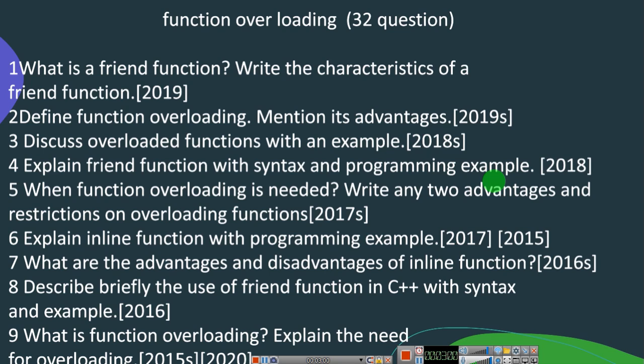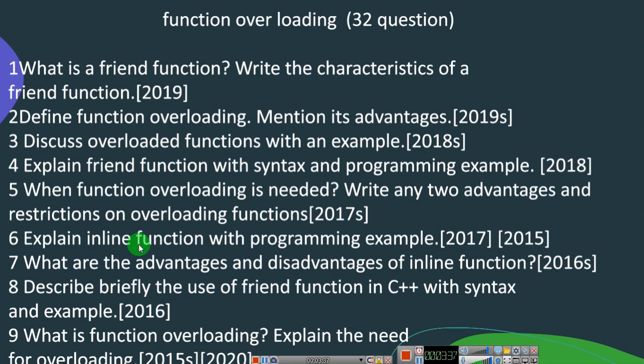The next one is, when function overloading is needed, write 2 advantages. When are you going to use function overloading, that you are going to write, and you are going to write 2 advantages and 2 disadvantages of function overloading. This question is asked in the 2017 supplementary paper. The next question is, explain inline function with a programming example. This question is asked in 2017 as well as 2015.